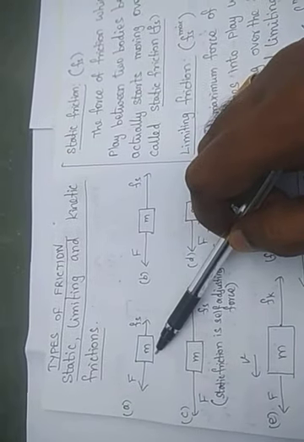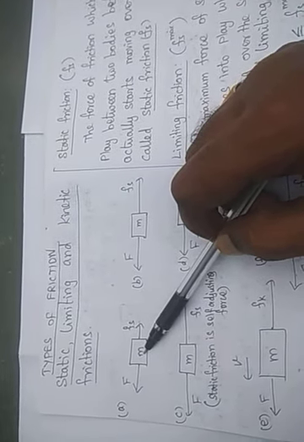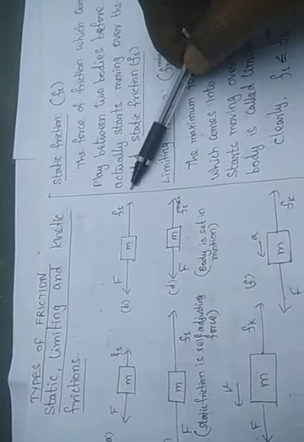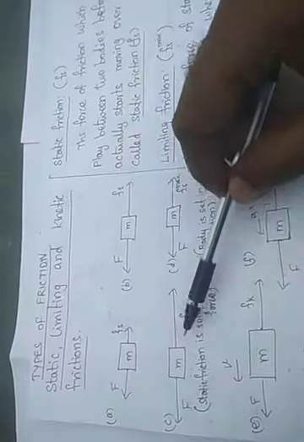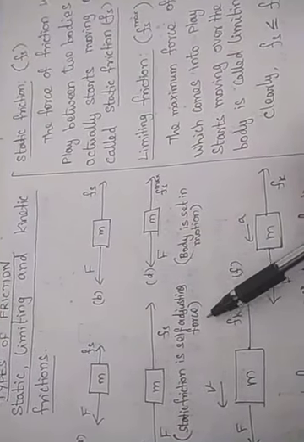Whenever we try to move any body, it is very hard to move initially. We have to apply more force, because when the applied force increases, the static friction force also increases. Further you increase the applied force, the static friction force increases. So whenever you increase the applied force, the opposition force also increases. That is why we say static friction is a self-adjusting force. It will adjust itself, so more frictional force arises.